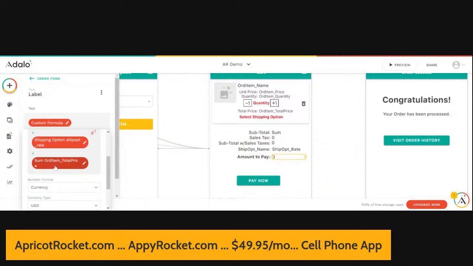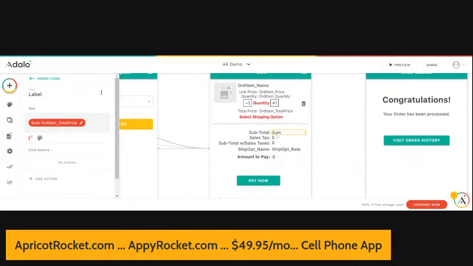Okay, so what have we got? What have we messed up here? Well, let's go look over here at our sum. And this is a sum order item total price, all order items, order item total price sum.